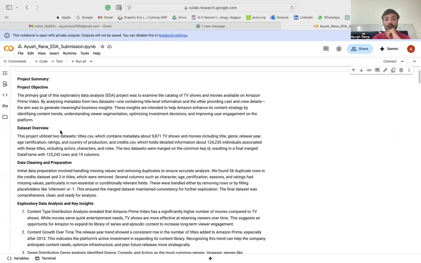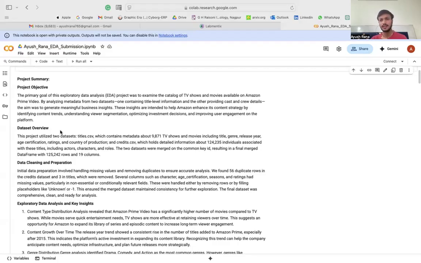What would be the conclusion based on those data sets, and what solutions could we give to the users so that we can have a proper content strategy, understanding viewer segmentation, optimizing investment decisions, and improving user engagement on the platform.